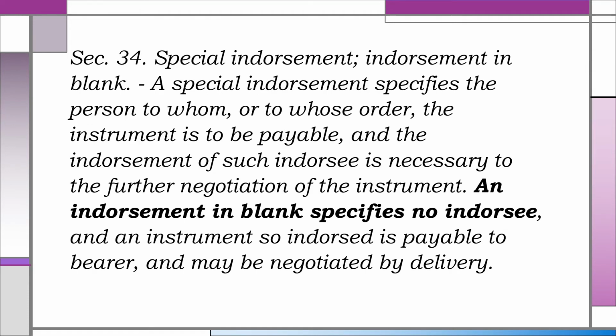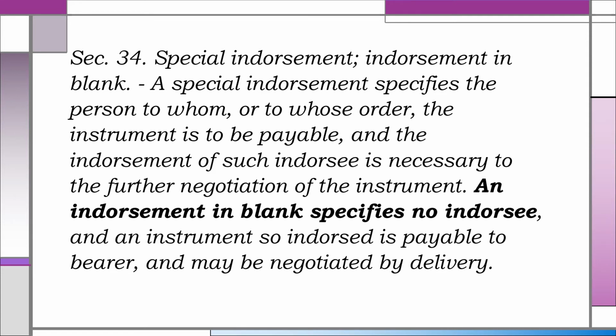To understand what a blank endorsement is, let us consider Section 34 of the Negotiable Instruments Law. Section 34. Special endorsements, endorsement in blank. A special endorsement specifies the person to whom or to whose order the instrument is to be payable, and the endorsement of such endorsee is necessary to the further negotiation of the instrument.